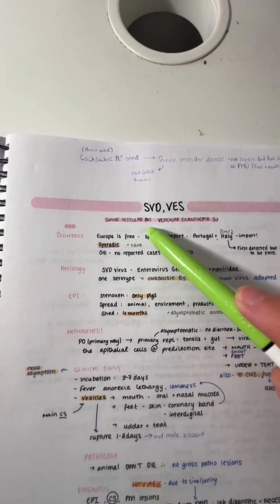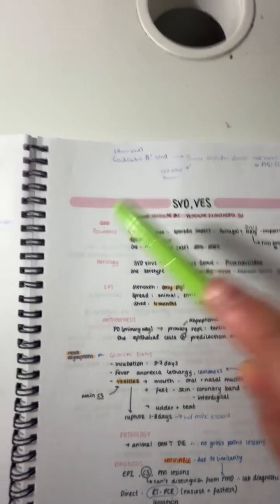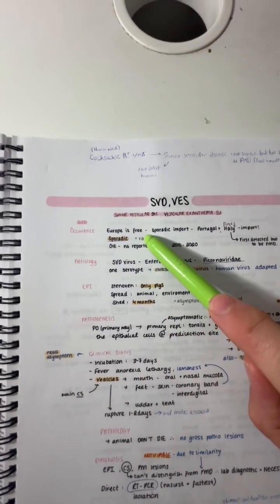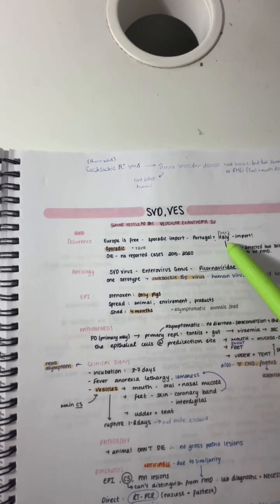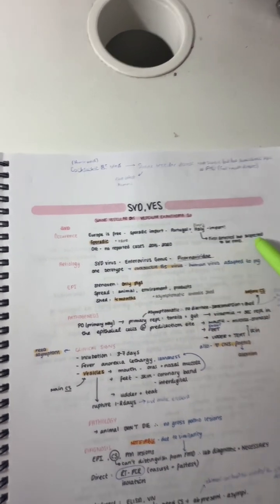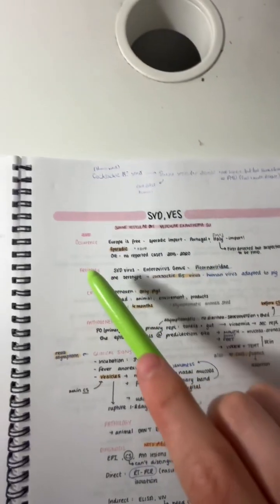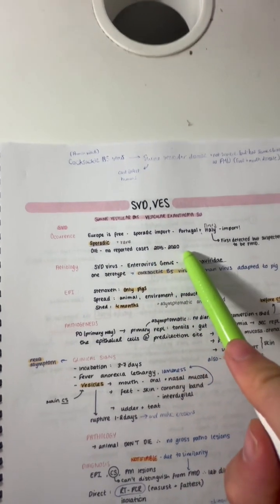Swine vesicular disease and vesicular exanthema of swine. For swine vesicular disease, the occurrence: Europe is free. It is a sporadic infection due to imports. It was found in Italy and Portugal and was first detected but was suspected to be foot and mouth disease. It's a rare disease. The OIE has reported no cases between 2015 and 2020.